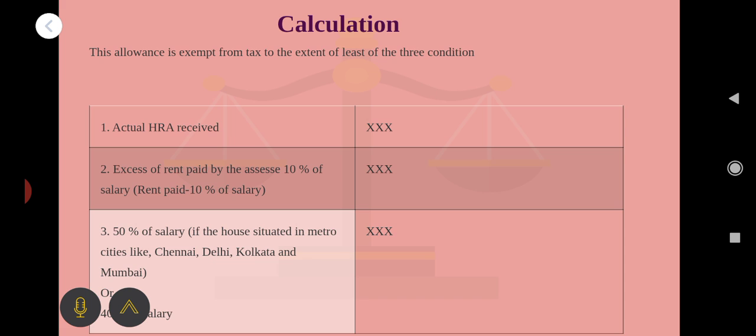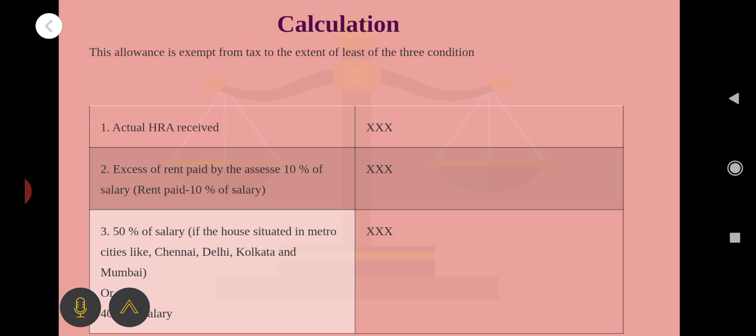By considering these three limits, the least of the limits will be exempted from tax and the rest will be taxable. The taxable portion of HRA is the actual HRA received minus the exempted portion. The exempted portion is calculated by considering these three elements, and the least amount is considered exempted. What are the three elements?